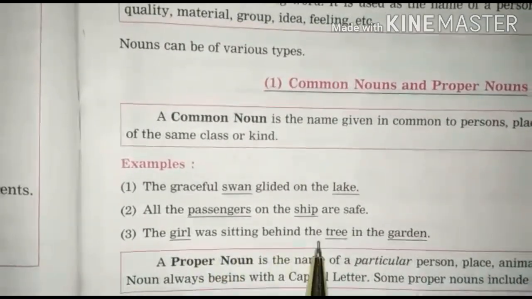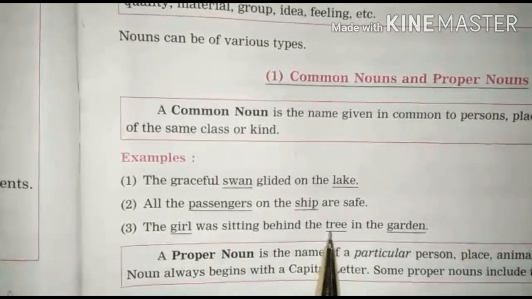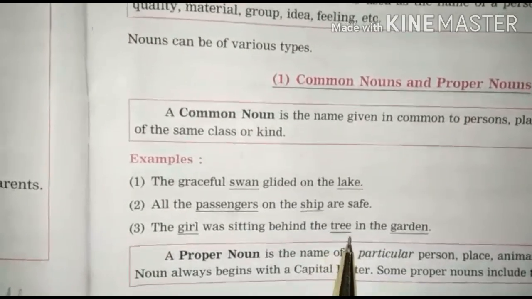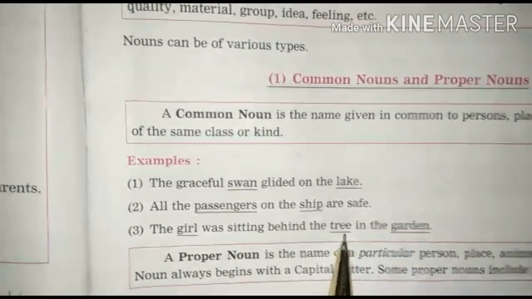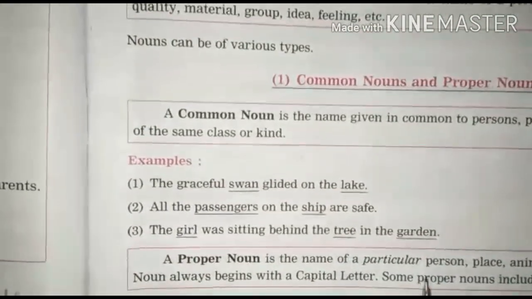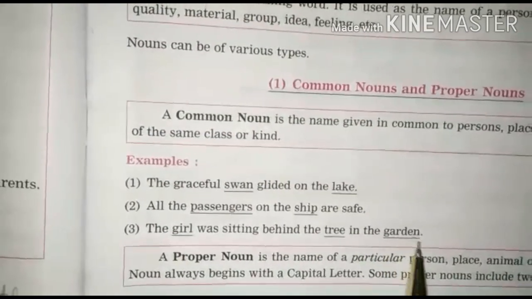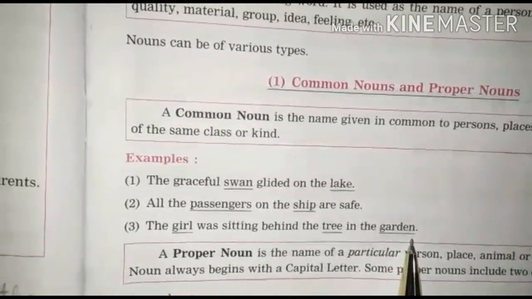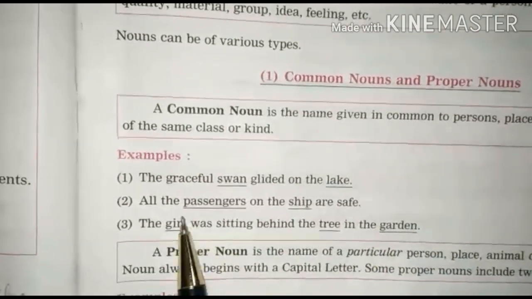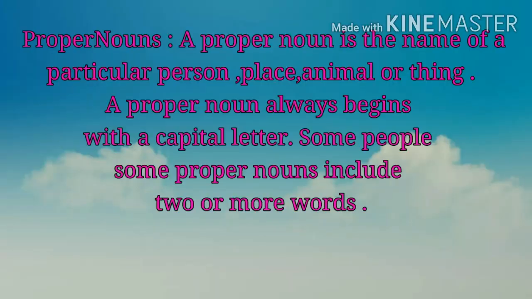Now can you see here also it's not mentioned particularly which kind of tree. There are so many trees, so even tree is a common noun. And garden is also a common noun because there are so many gardens and it's not particularly mentioned which garden. Okay kids, it is a name given in common to a place. So girl, tree and garden are the common nouns.